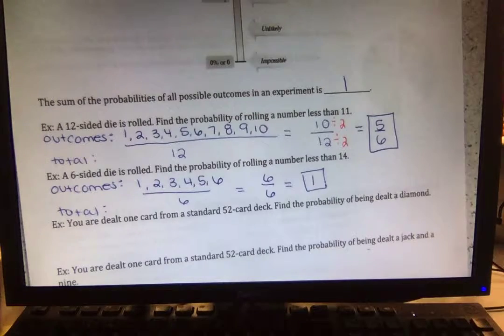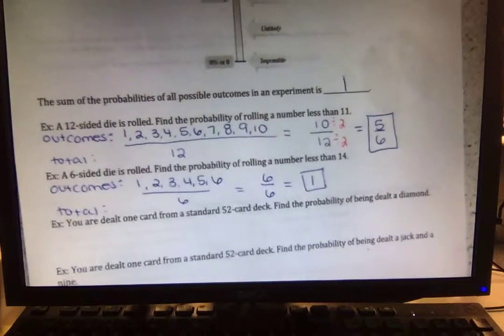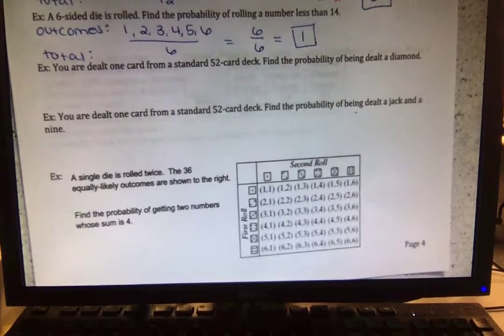How could I help you so far? Yes, ma'am, please. So we can leave it in fraction form. We don't have to change it to a percent or anything. Yeah, I think it asks you to leave it in fraction form. Oh, okay. Yep, so when I look on my MyMathLab, it'll say fraction form. Great question. But make sure it's simplified.